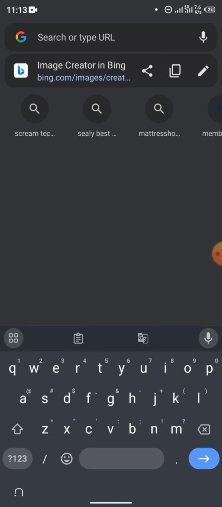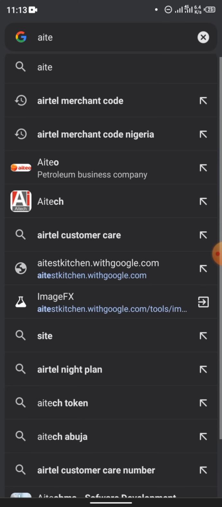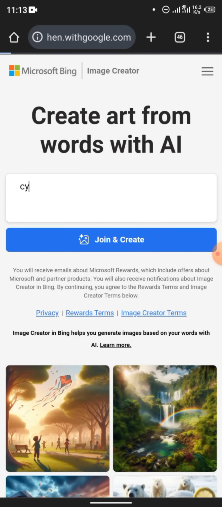You can either use this one or there's another one, this AI Test Kitchen. Let me tap it and you can use this one. Both of them are amazing sites for creating AI images, and they are so good.